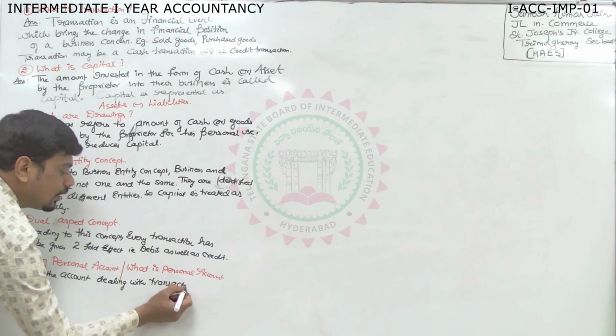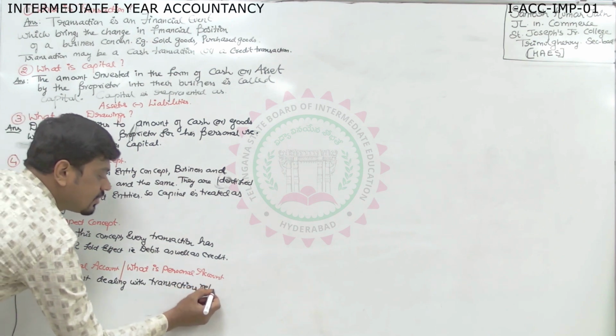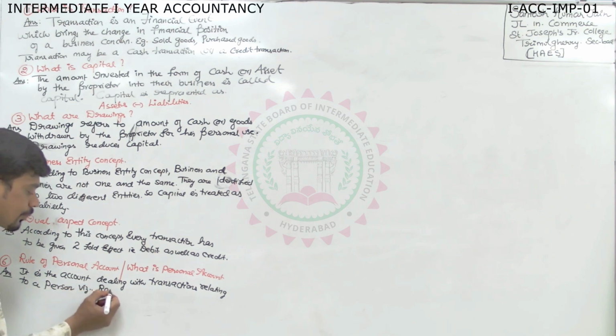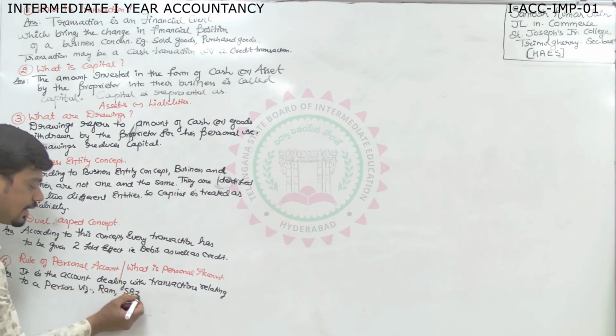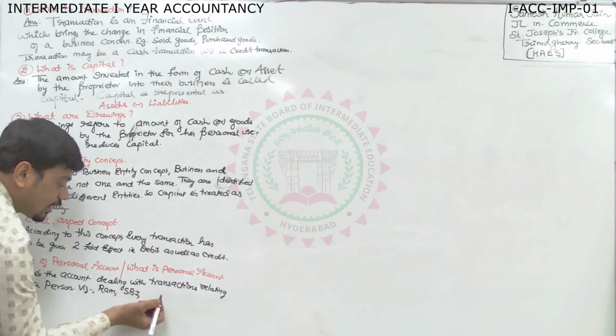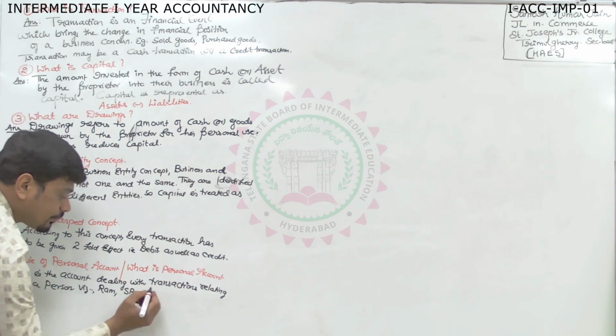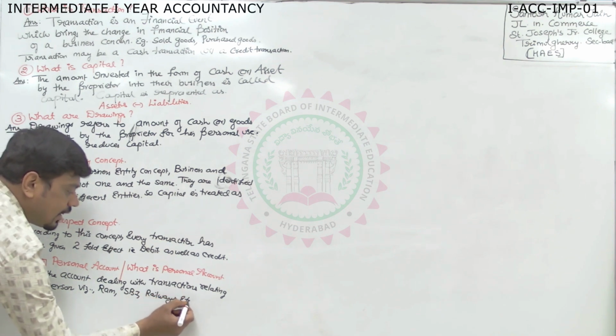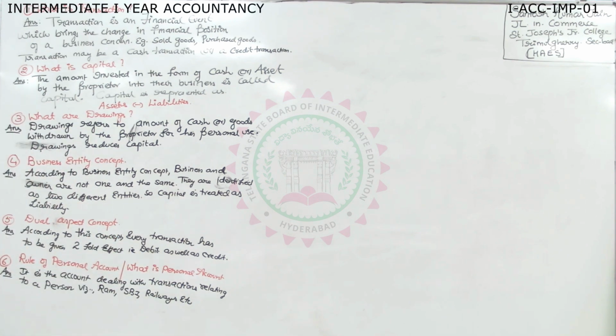transactions. Dealing with what, dear? Transactions relating to a person. Like namely, viz., you can write like Ram, then State Bank of India, then any organization, like WhatsApp, you can write like railways, etc. Now, the answer is incomplete.